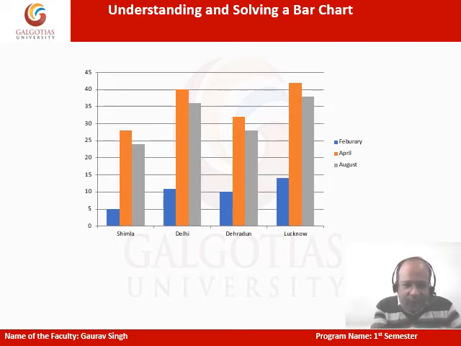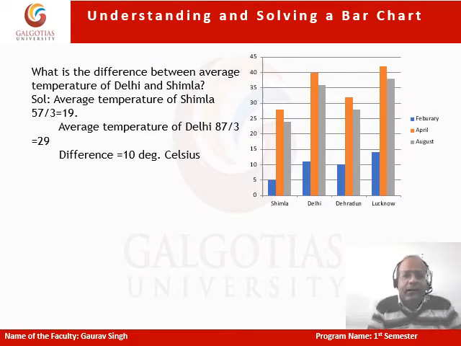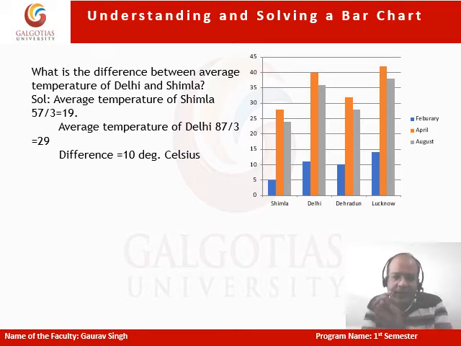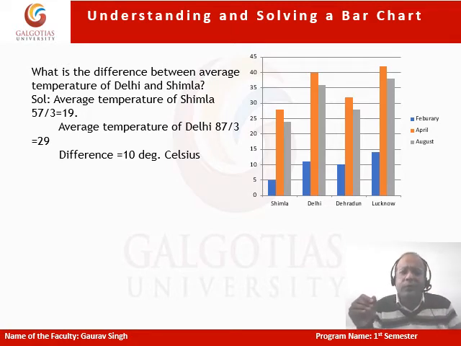Okay, let's have a look. What is the question asking? It says, what is the difference between the average temperature of Delhi and Shimla? So the average temperature and the difference. It's a simple question here. If I refer to Shimla, how do we find average? We need to sum up the values and we need to divide it by 3 because it is referring to 3 months.